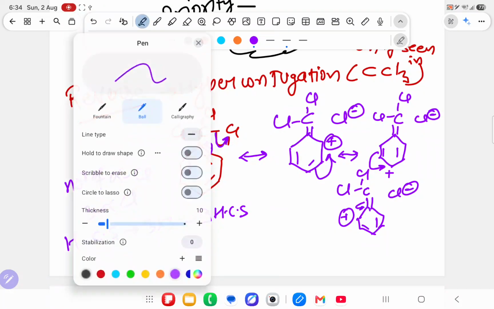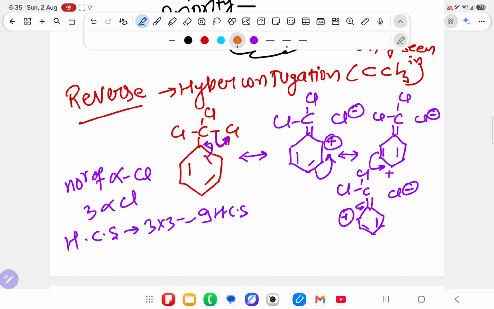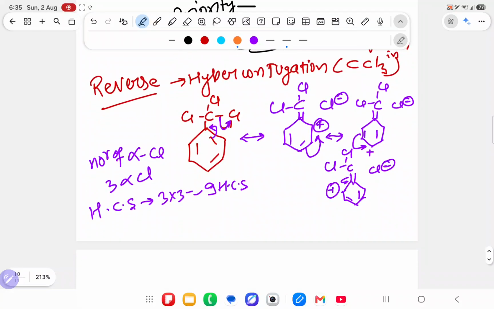But in the case of reverse hyperconjugation, what is the orbital overlapping approach? Previously sigma bond was going to pi bond, but first time pi bond is going to sigma, and this sigma is filled, so you will write sigma star. Whenever anything is filled, it goes to the anti-bonding molecular orbital.